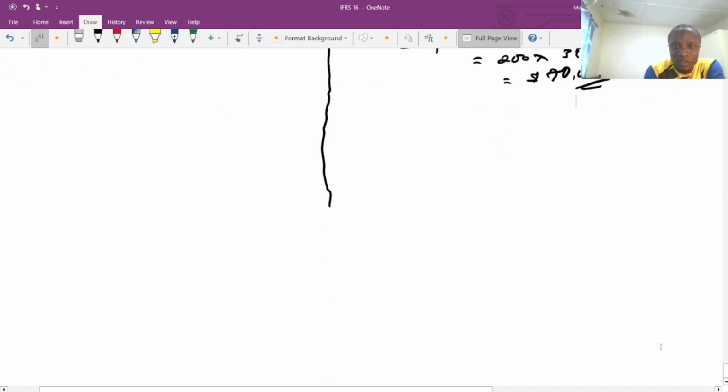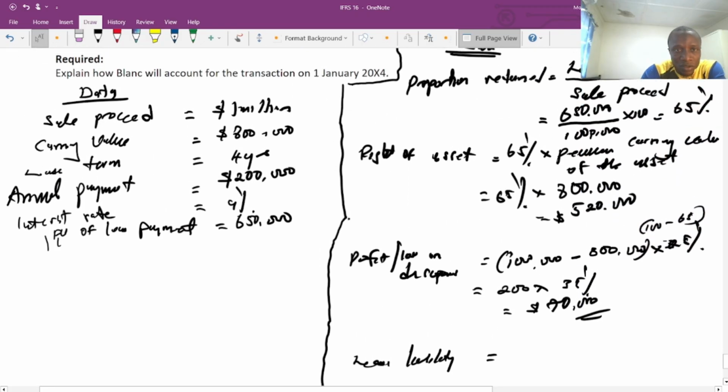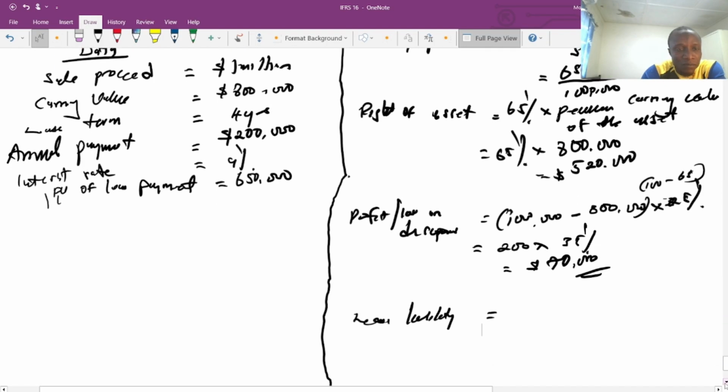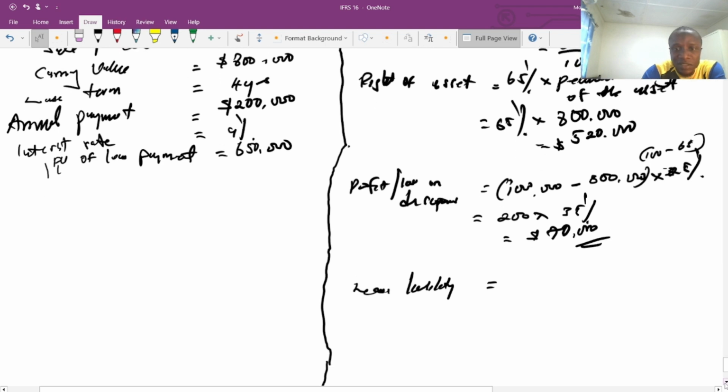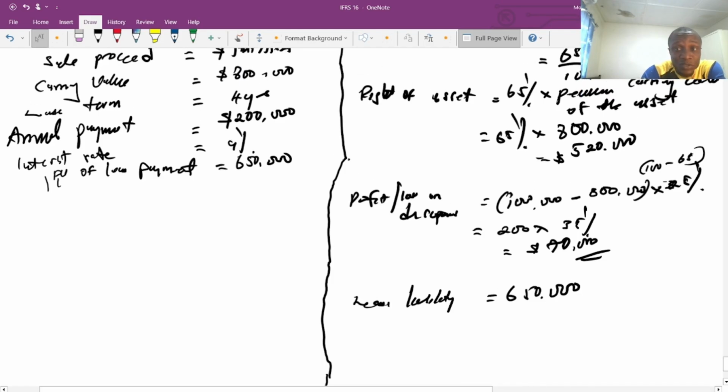We need to account for the lease liability. Given in the question, the lease liability is 650, and the annual payment is 200.